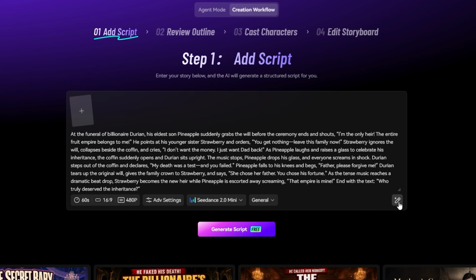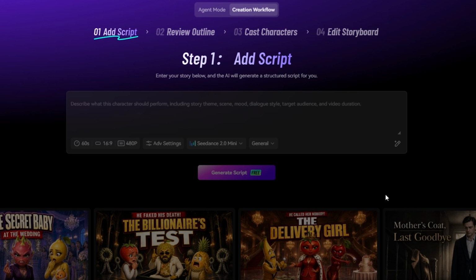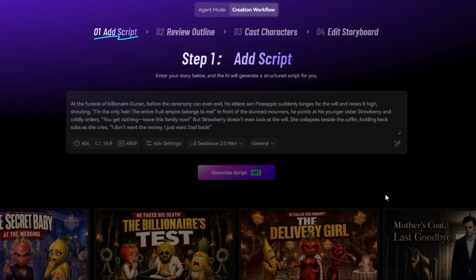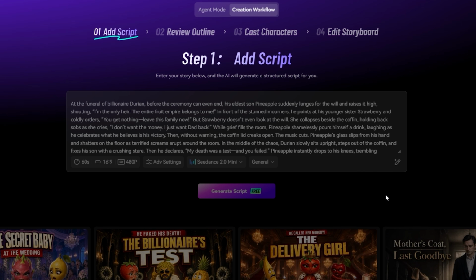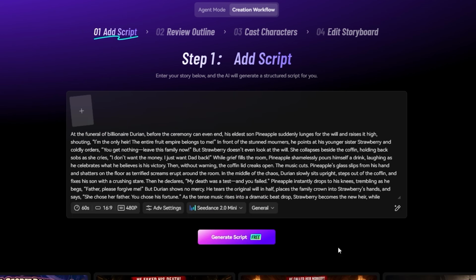There's also an Optimize button, which helps improve your prompt even further. For example, if I click the Optimize button, my simple tweaked prompt is automatically turned into a much more detailed and professional quality prompt. All I had to do was click one button.